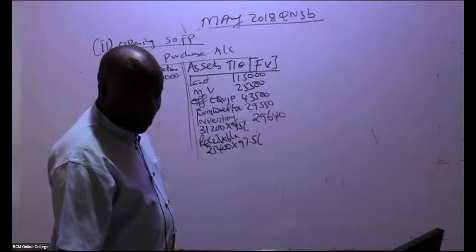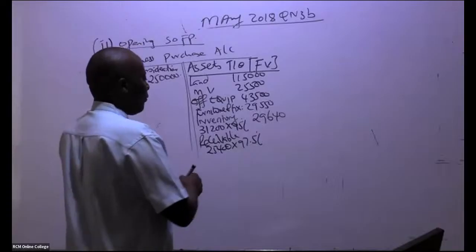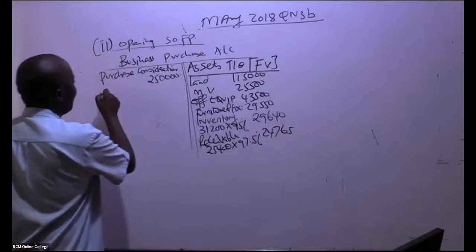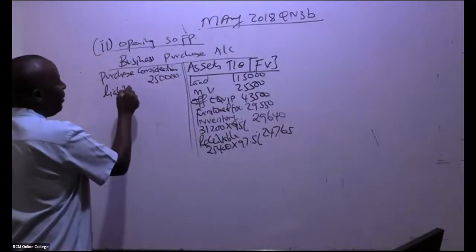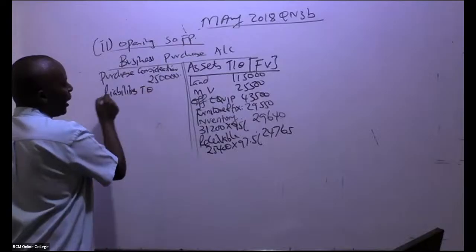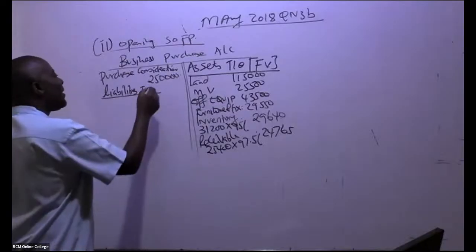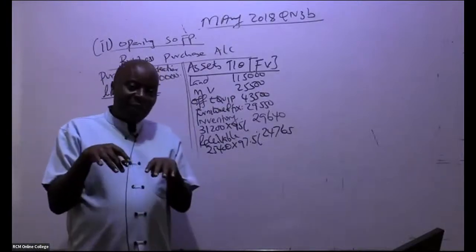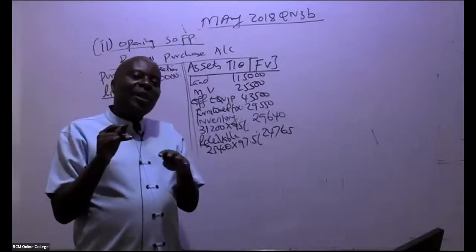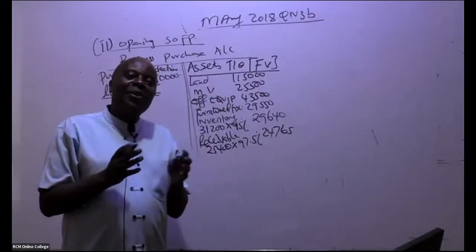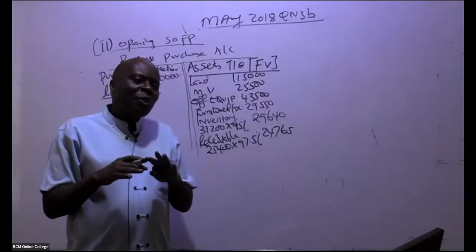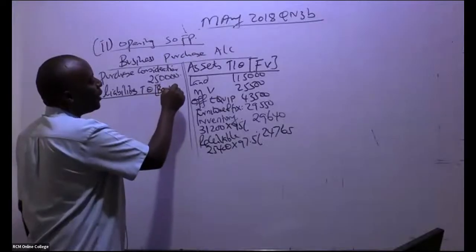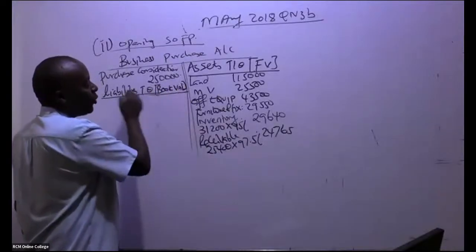So we have here 24,765. And then now you come to the liabilities. Liabilities taken over. Remember, it will be very, very rare to start valuing liabilities. This liability was a bank loan, but because it's being taken over by a company, are you going to get a discount? No, unless you're told. I've never seen that. Liabilities, we always take the book values.